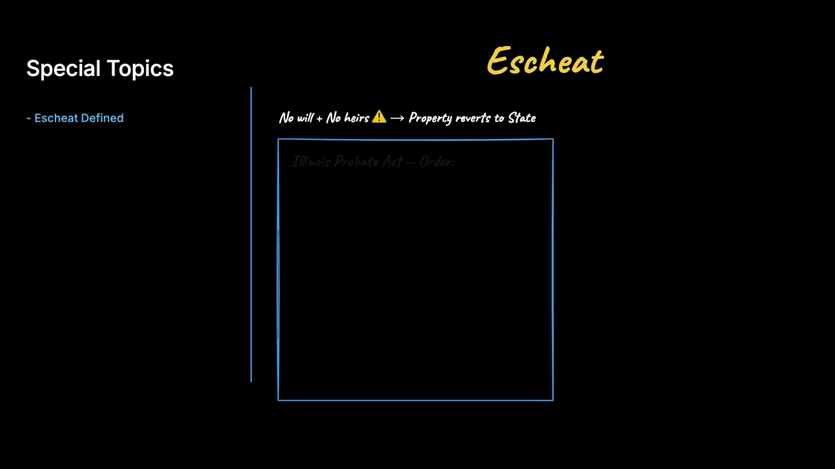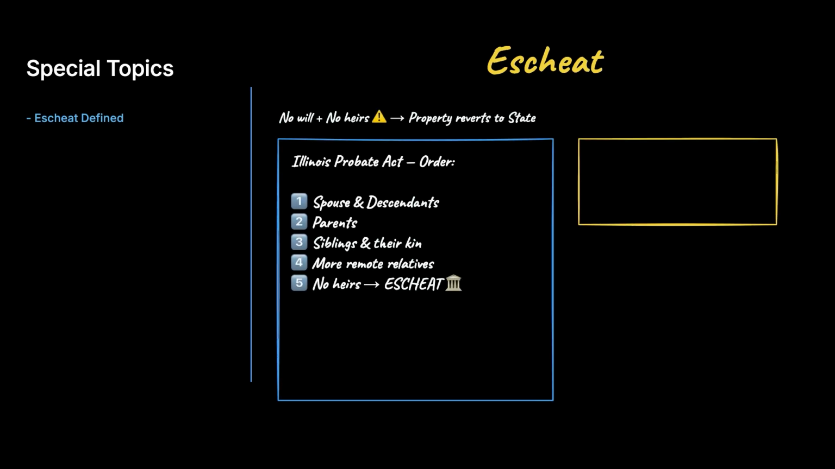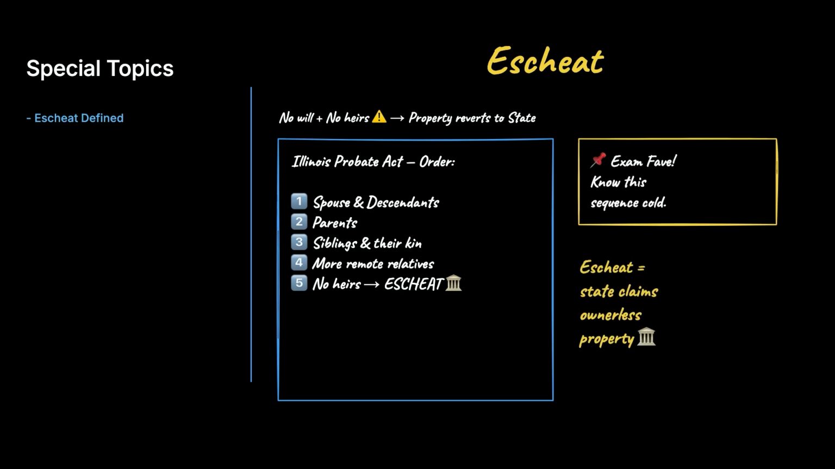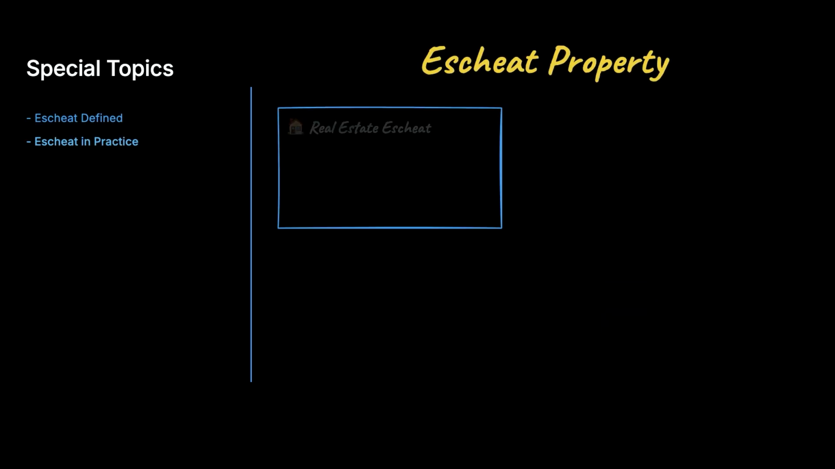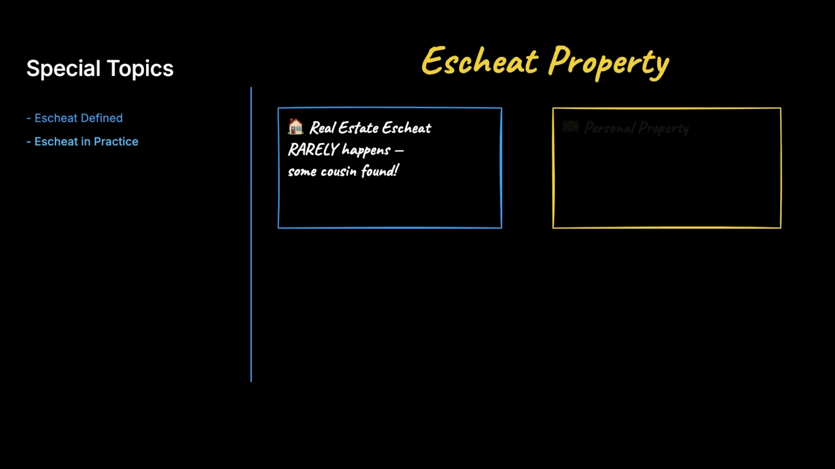Let us circle back briefly to escheat, because exam writers love this concept. Escheat is the reversion of property to the state when an owner dies intestate, meaning without a will, and leaves no heirs. In Illinois, the Probate Act lays out the order of succession from spouse and descendants down through parents, siblings, and more remote kin before escheat happens. In real life, escheat of real estate is rare because almost always some cousin can be found.